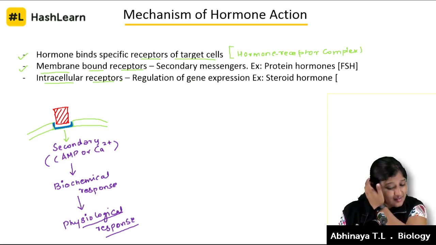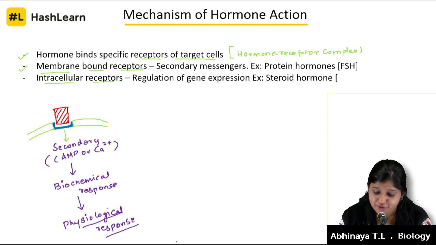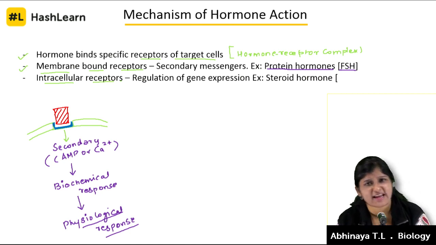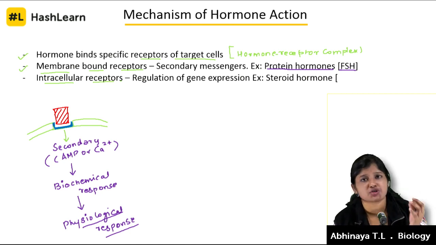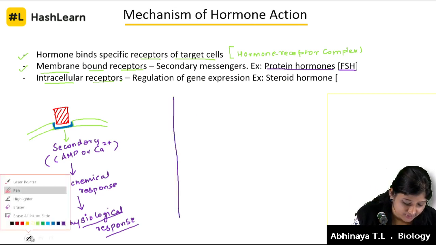Okay, so the class of hormones which are going to attach with the membrane bound receptors are the class of protein hormones. So one example which we talked about was FSH. It can be any other protein hormone also which is going to cling to the receptor sitting on the membrane. And the next one which we are going to talk about here